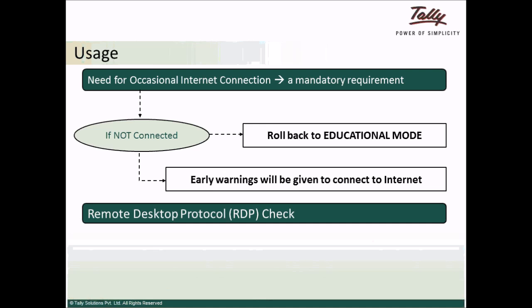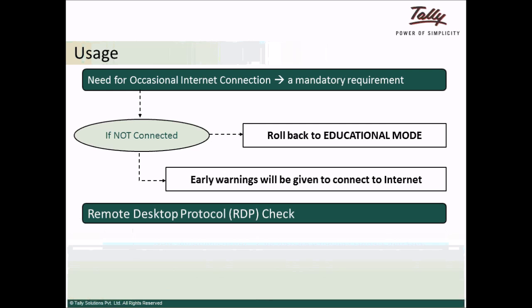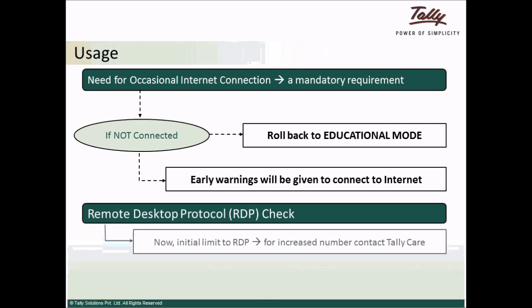Remote Desktop Protocol. As discussed earlier, prior to release 5.0, any number of multi-license users could connect to Tally Gold through RDP. But with release 5.0, there will be an initial limit, and a bona fide customer can get the number increased by sticking with TallyCare.